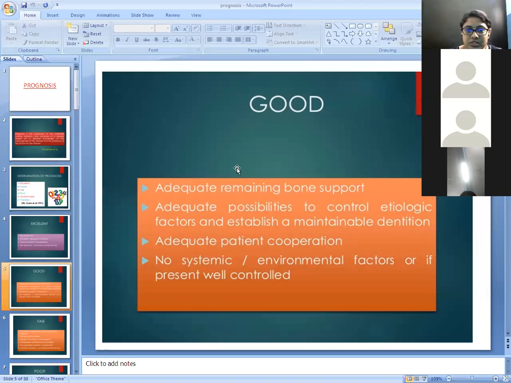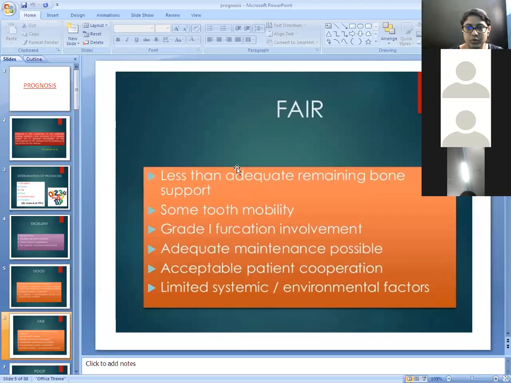Second type of prognosis is the good prognosis. In good prognosis, adequate bone support is there, adequate patient cooperation is there, and no systemic or environmental factors, or if present like diabetes or hypertension, they are well controlled. So the final prognosis of the tooth will be good.